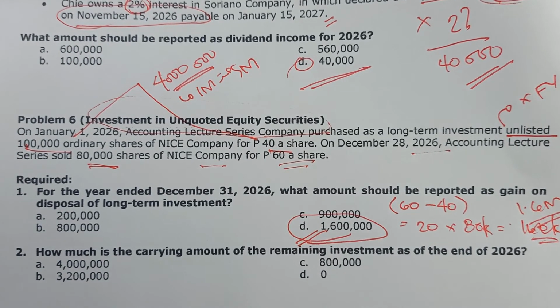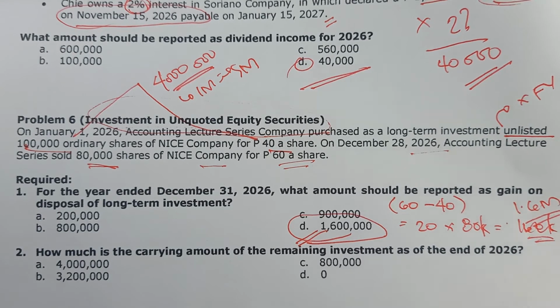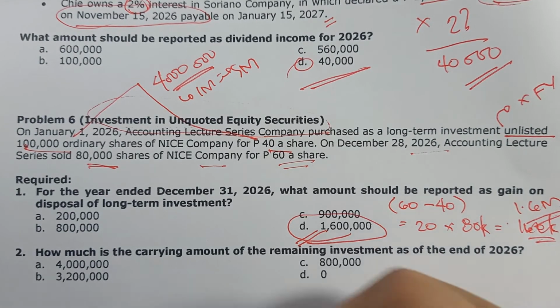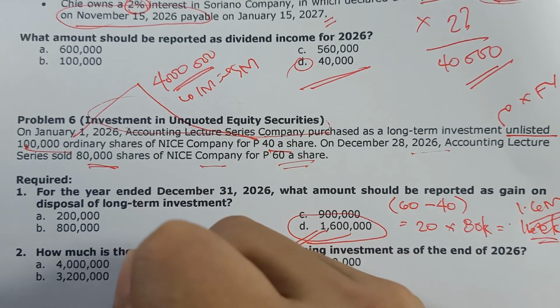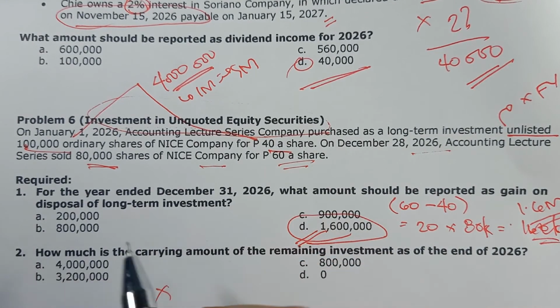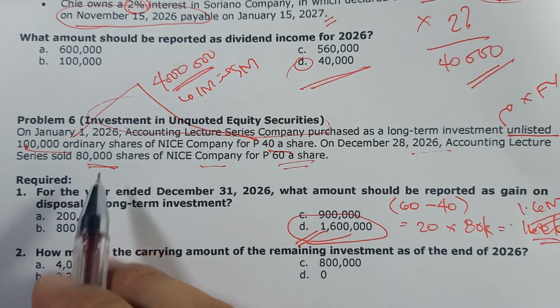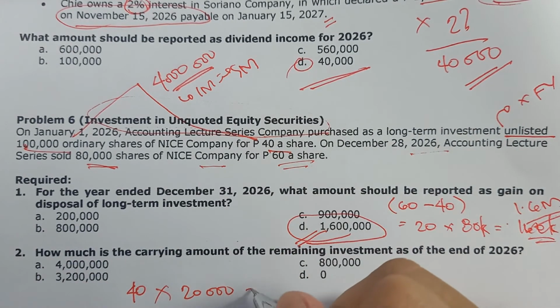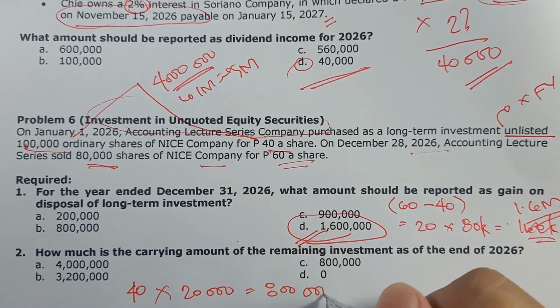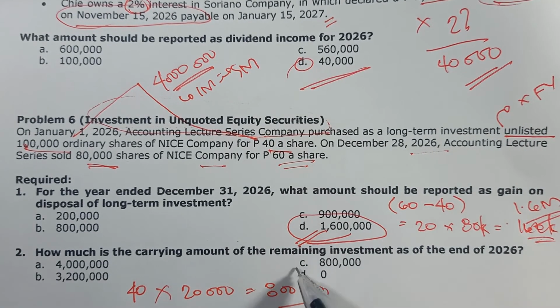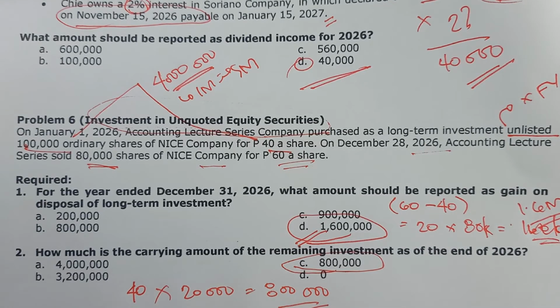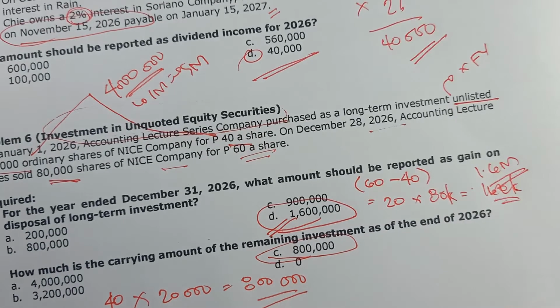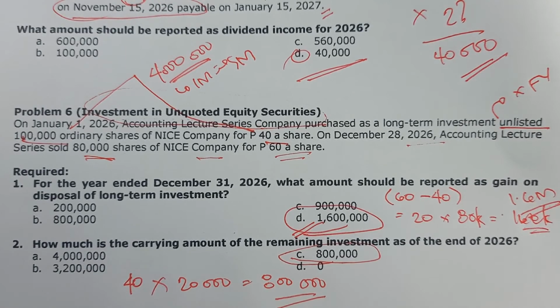Then requirement number 2, how much is the carrying amount of the remaining investment as of the end of 2026? Once again, at cost lang tayo. So since nabili natin ito at 40 pesos per share, and then 100,000 ang binili natin, binenta na yung 80,000, so may natitira na lang na 20,000. So 40 times 20,000 is actually equal to 800,000. Therefore, requirement number 2, Charlie, is our final answer.